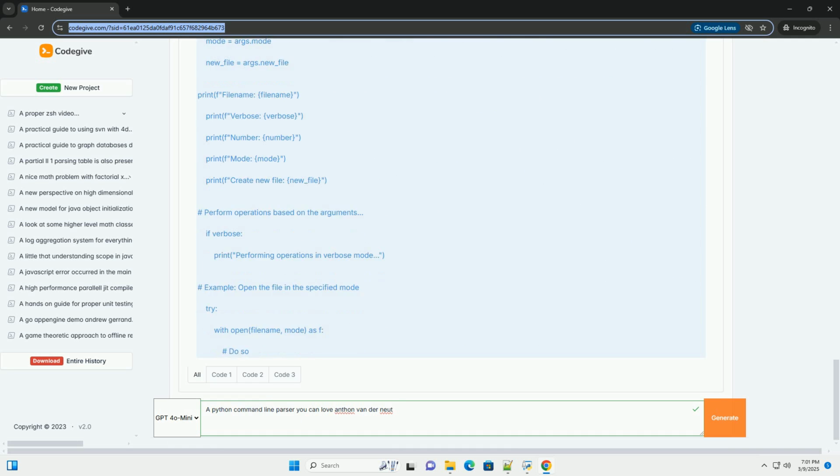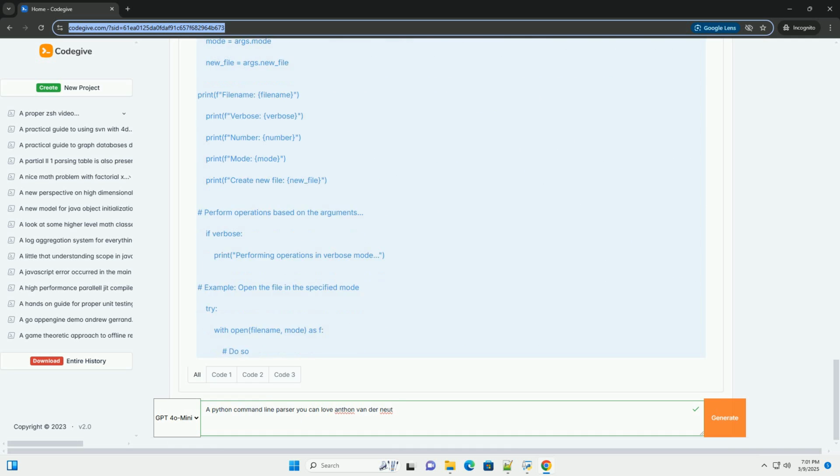Arguments with specific data types. type equals int specifies that the argument should be converted to an integer. Argparse will raise an error if the user provides a non-integer value. Other common types include float and str. bool requires a special action like store_true. default equals 10 specifies a default value for the argument. If the user doesn't provide the argument, it will default to 10.